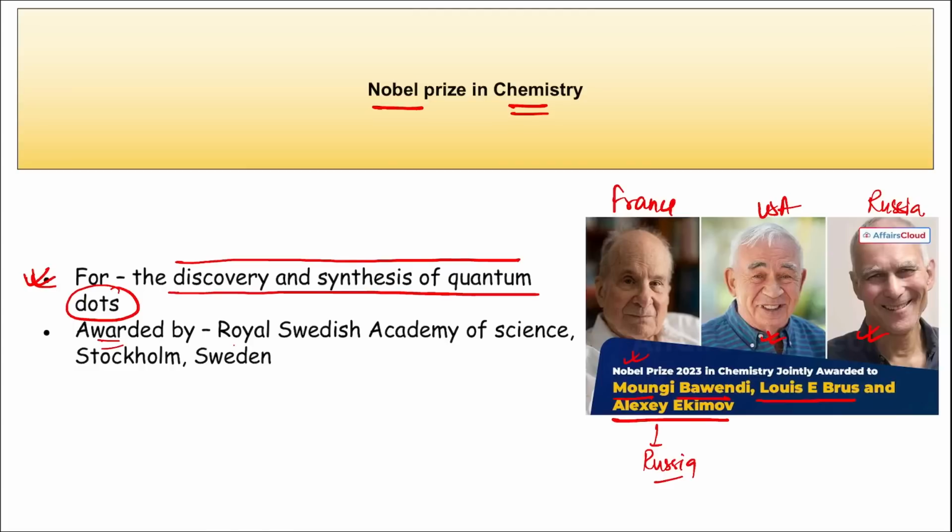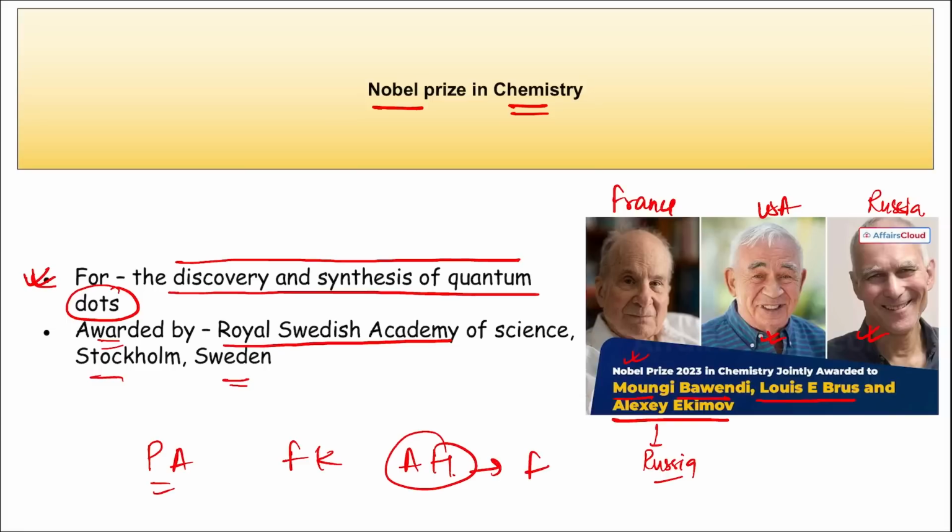This Nobel Prize is awarded by the Royal Swedish Academy of Sciences, that is in Stockholm, Sweden. Correct? Mark this important. Then if we talk about yesterday, Pierre Agostini, Ferenc Krausz and Anne L'Huillier received the Nobel Prize in Physics, right? Anne L'Huillier is from France, Pierre Agostini is from France, and Ferenc Krausz is from Hungary, and they received the Nobel Prize in Physics.